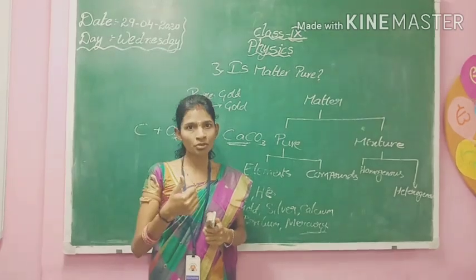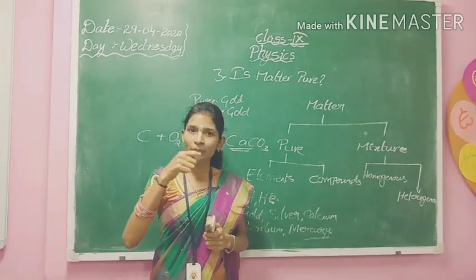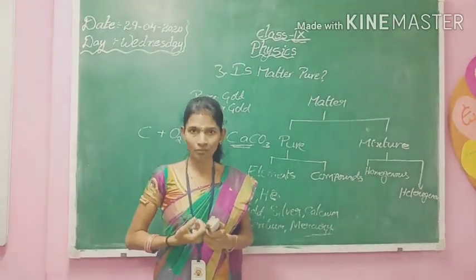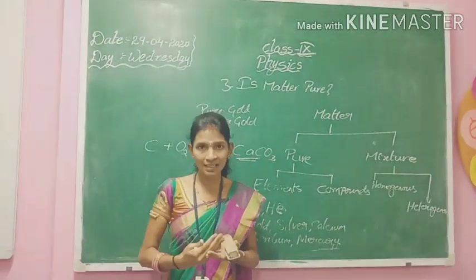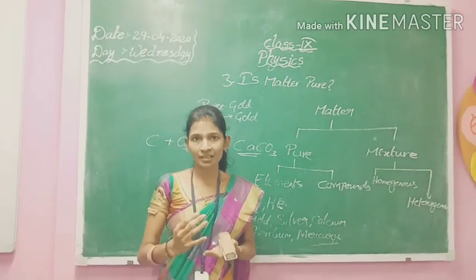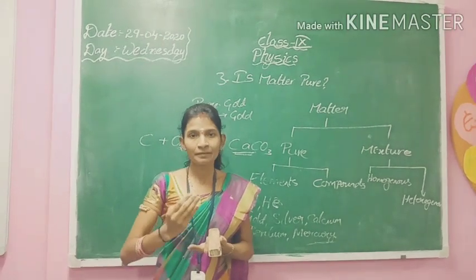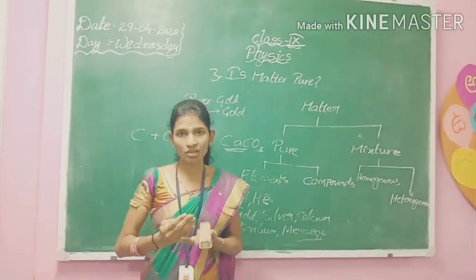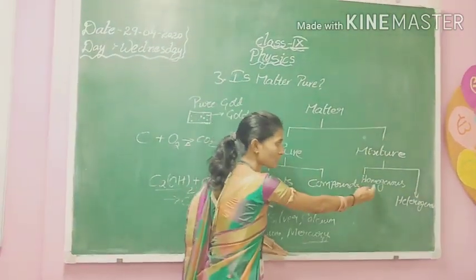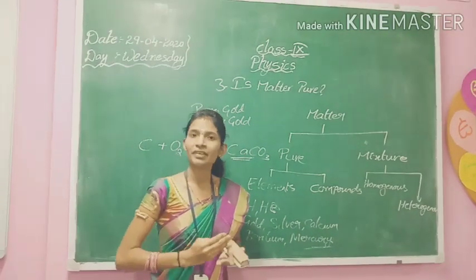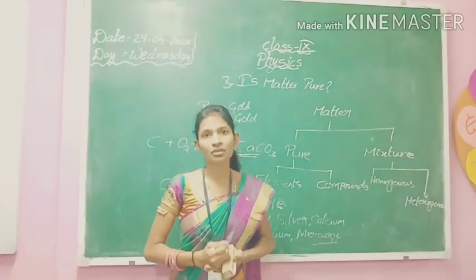That means the lemon juice, salt, sugar, and whatever we have mixed will be mixed in the same proportion throughout. When you consider from the first sip to the last sip, it gives the same taste, which means they have mixed very well in the same composition. If the components of a mixture are mixed in the same composition, then we consider it a homogeneous mixture. If it is not in the same composition, then we consider it a heterogeneous mixture.